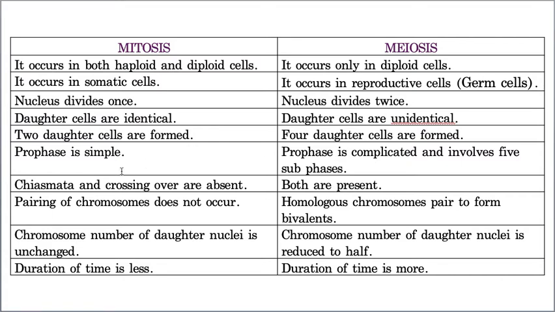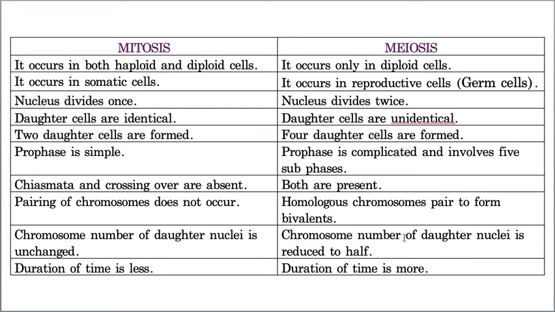In mitosis chiasma and crossing over are completely absent, whereas in meiosis chiasma and crossing over are present, and the soul of meiosis is nothing but crossing over. For crossing over only, the whole meiosis takes place. In mitosis pairing of chromosomes, that is synapsis, does not take place, whereas in meiosis synapsis takes place. Synapsis is one of the crucial steps of meiosis.